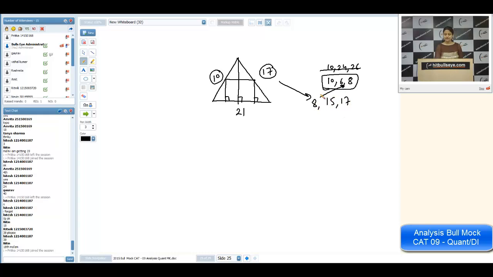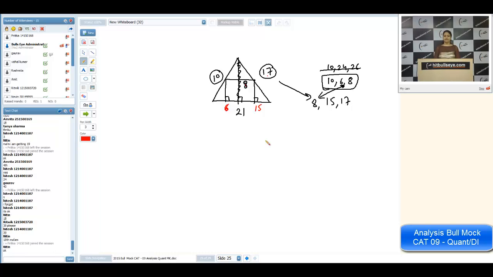Now 8 is common to that. So I'm considering for once that this is 8. The complete height is 8. Now I'll try to set all these things. 8, 10, this is 6. 8, 17 and this is 15, and the total will be 21 in this case. So definitely the height should be 8. If you are not comfortable in that, you should be actually. If you are not comfortable, you can calculate the area. Since we know the 3 side length, that's why we can use Heron's formula. Then you can apply half into base into height, that is equal to area. Then you can get the value of height. Is it okay, Ritvik? Okay.